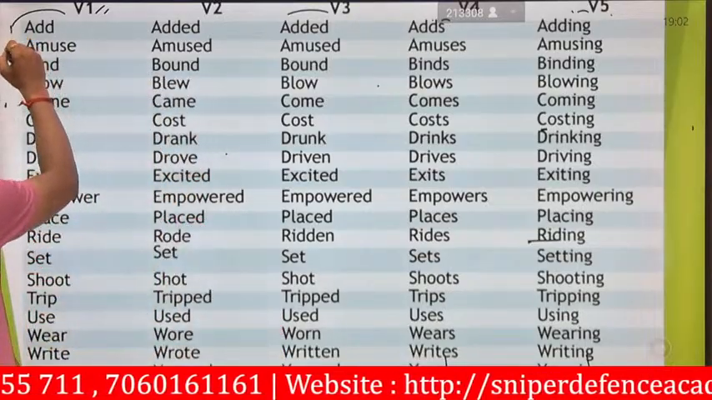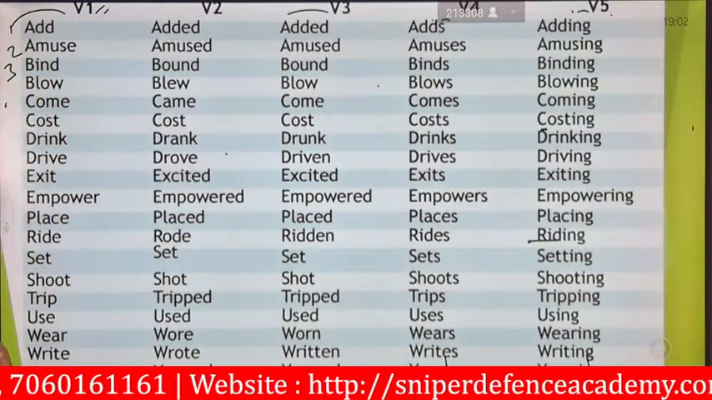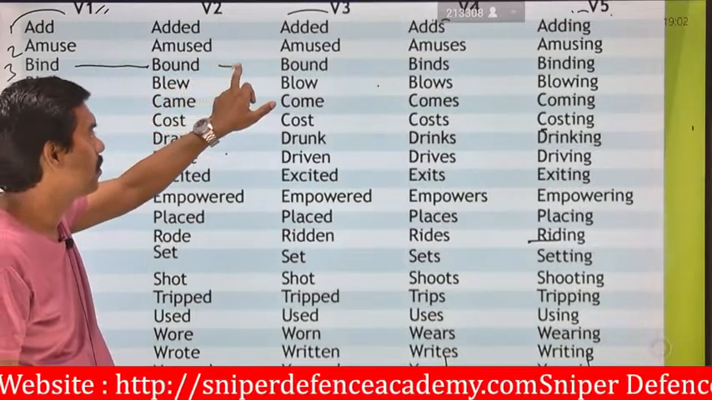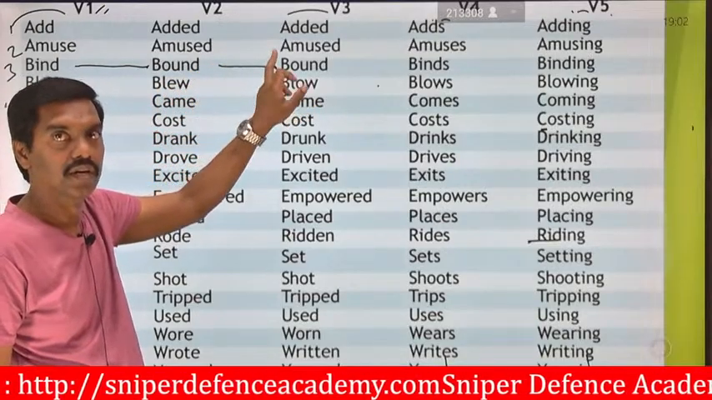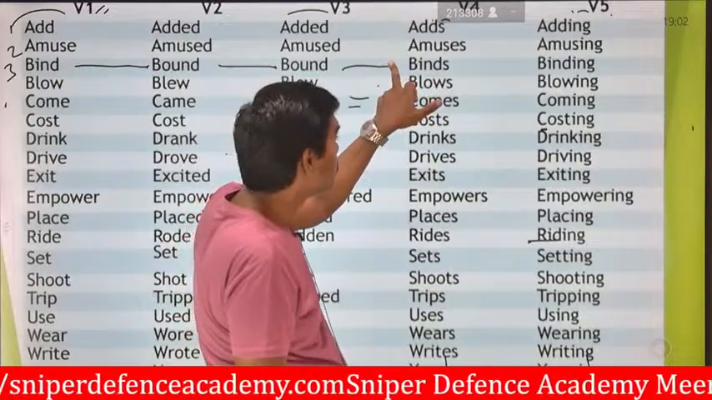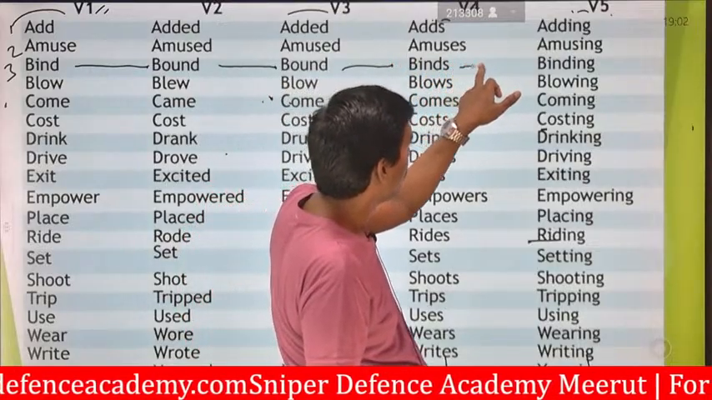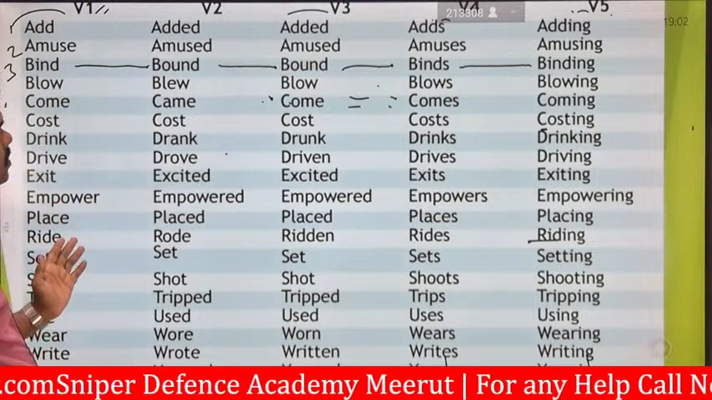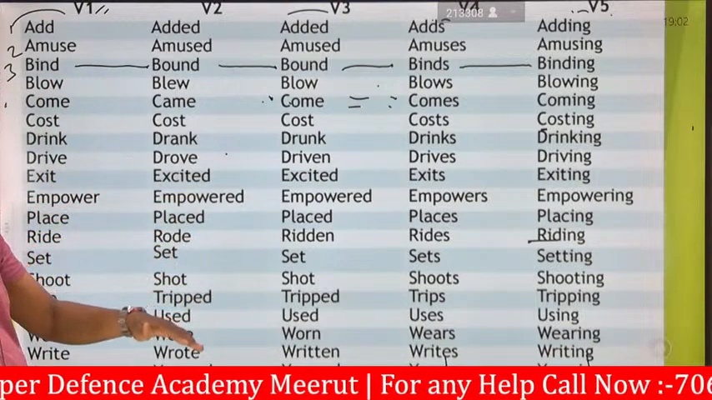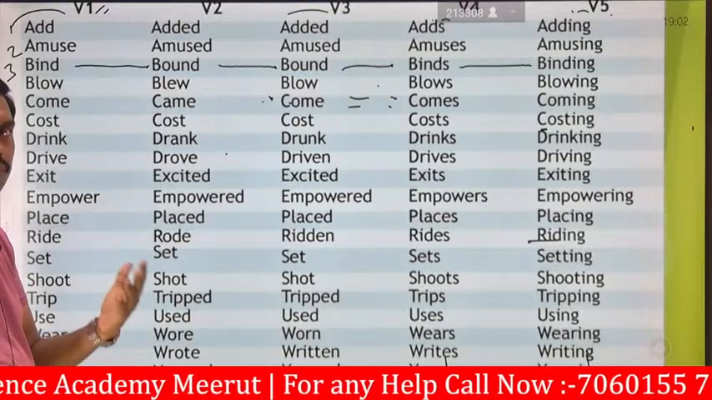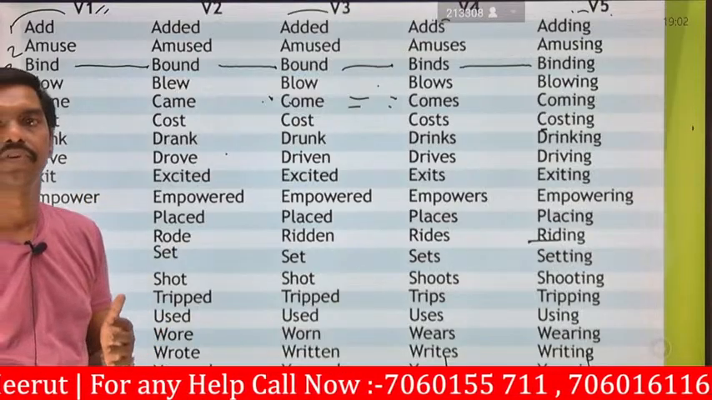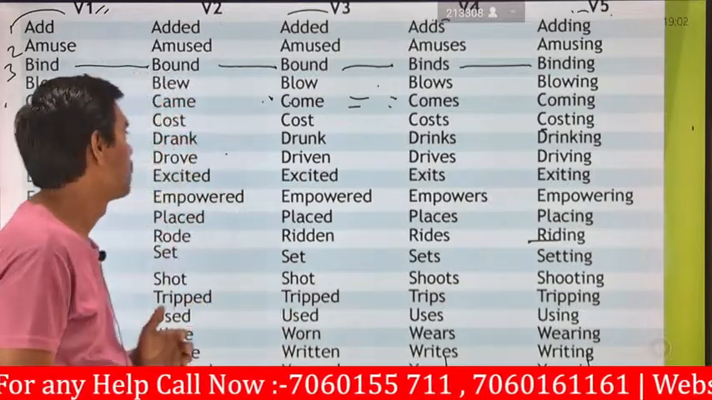Third, bind. Bind will be replaced in terms of bound. Bound will be replaced in terms of bound. This bound will be replaced in terms of binds, and binding, where I replaces O. These are the verbs you should know. You have to follow the rules and regulations of the verbs. Then only will you get the meaning for the concerned sentences.